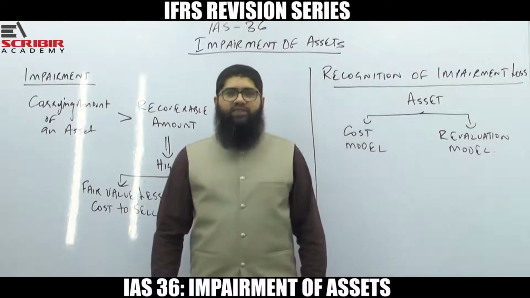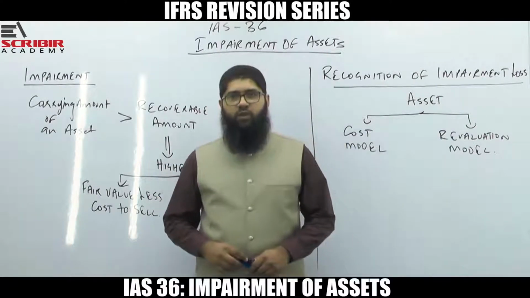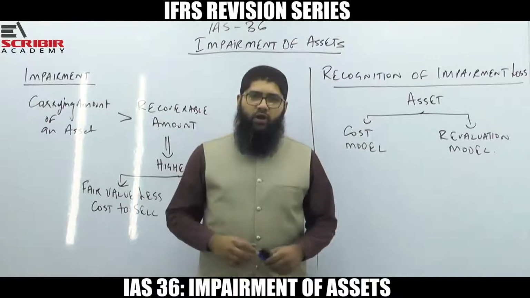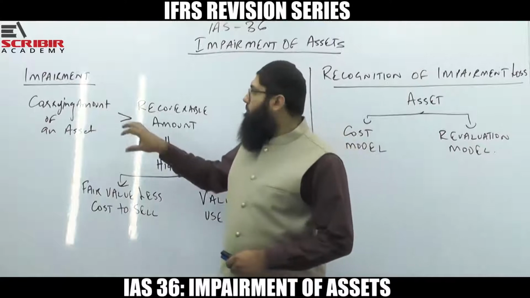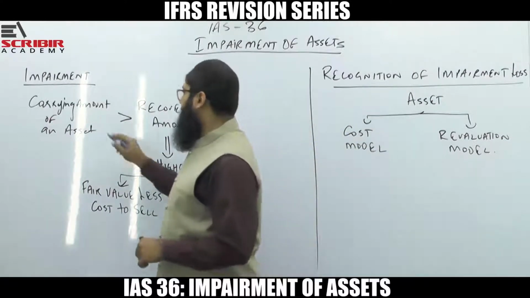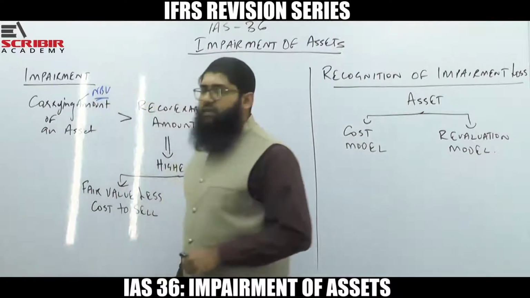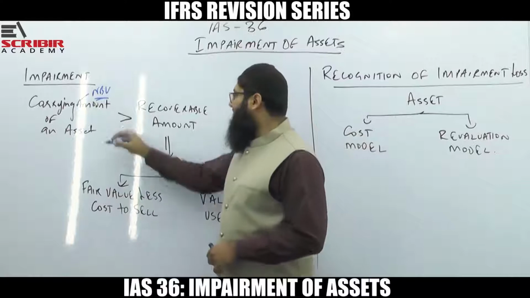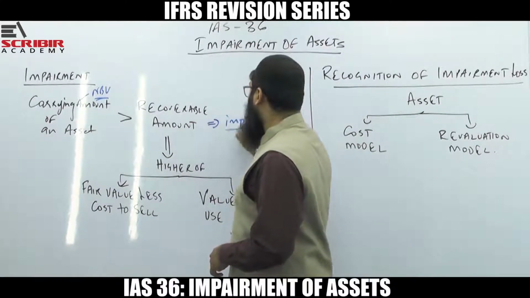So now let's have a quick recall of IAS 36, Impairment of Assets. So what do we know about impairment? As per IAS 36, whenever the carrying amount, what do you mean by the carrying amount? The net book value of an asset. Whenever the carrying amount of an asset exceeds its recoverable amount, we say that there is an impairment.